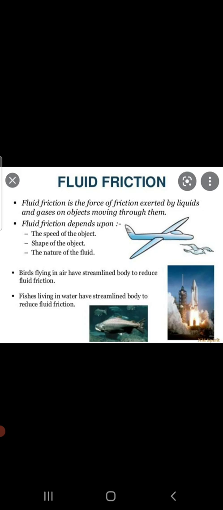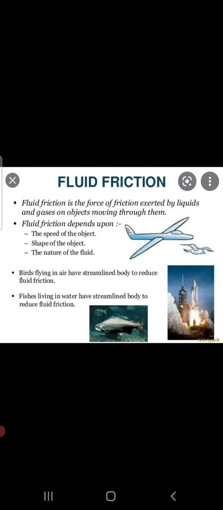As I mentioned, fluid friction is minimum for the objects that are narrow in front and broad at the back. What is this kind of shape called, children? This shape that is narrow in front and broad at the back is called a streamlined shape. Streamlining reduces fluid friction, thus enabling the object to pass through easily.